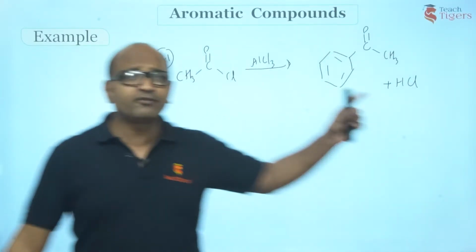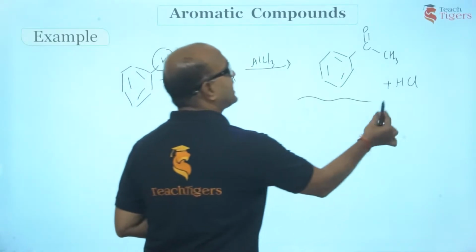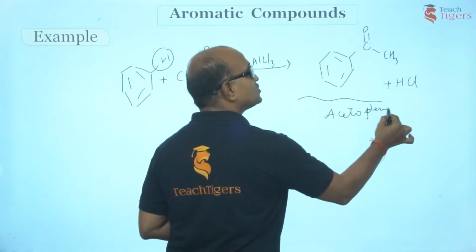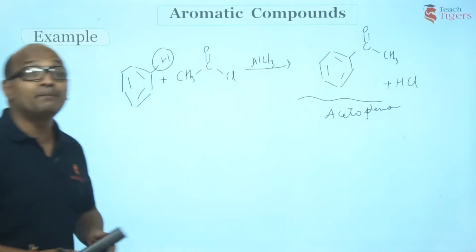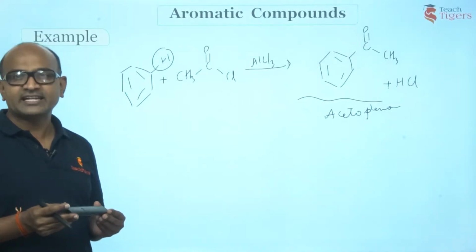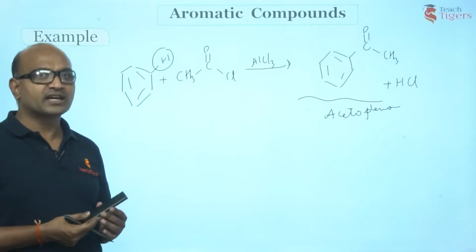So what is the product formed here? We call this as acetophenone. So acetophenone is formed when benzene reacts with acetyl chloride in the presence of AlCl3, Lewis acid, right?